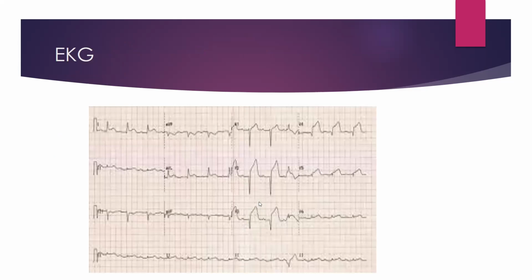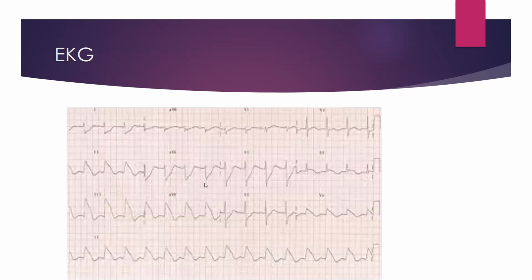So this is a finding. You can see that there are subtle ST elevations in V1, V2, V3, V4, and also in 1 and aVL. And there are reciprocal ST depressions in the opposite area. As you can see, there is ST depression in these inferior leads.